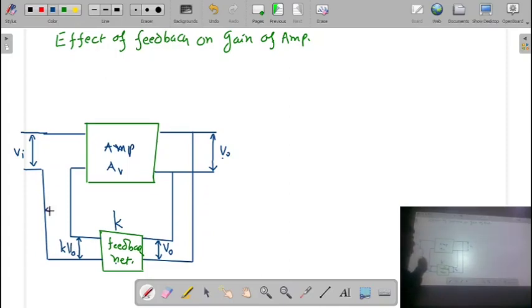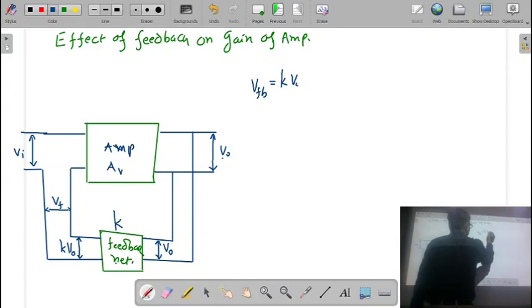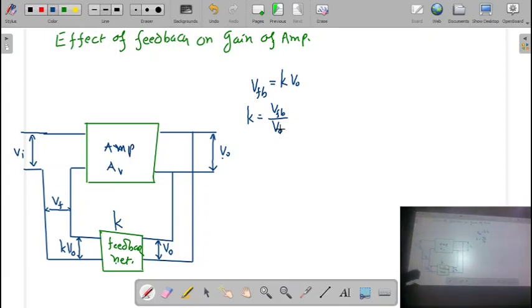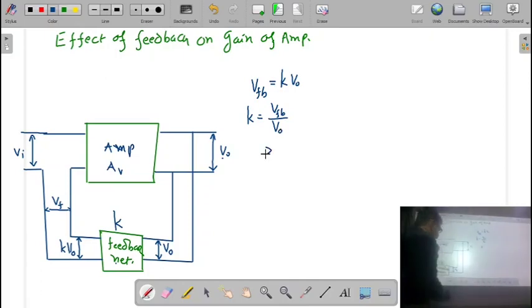And this K into Vo, that voltage is known as a feedback voltage. So here I can write that the feedback voltage is nothing but K into Vo, or we can say that K is equal to VFB upon Vo. What is VFB? That is the amplitude of the feedback voltage. And what is VO? That is the output voltage of this amplifier.